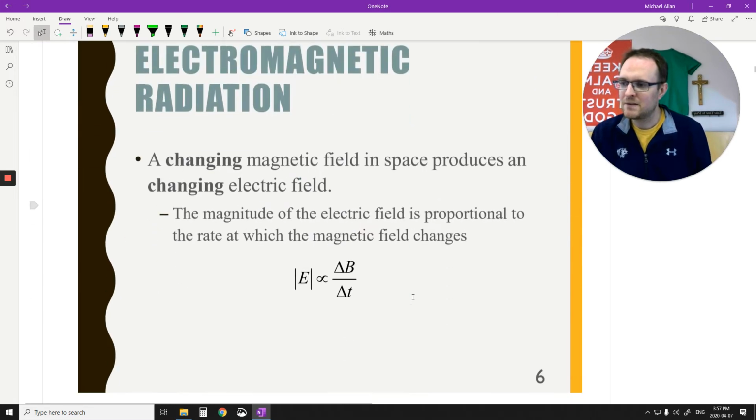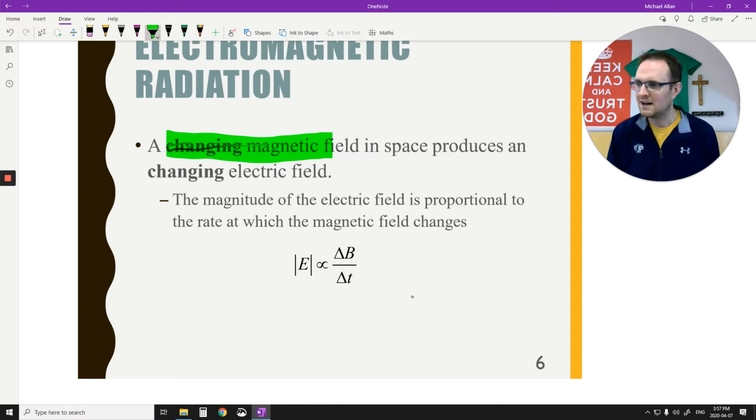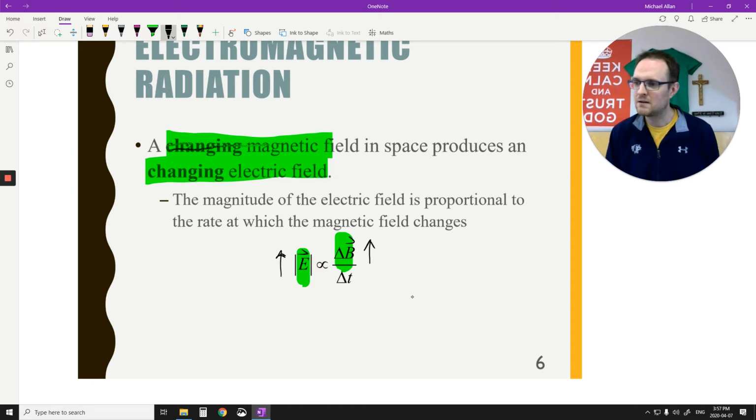If I move my charge, so my field is now changing, I produce this nice little concentric circle magnetic field. Then he said, okay, now what if I change this magnetic field? If I change the magnetic field, I can change my electric field. So my magnetic field changes, my electric field also changes. If my magnetic field goes up, then my electric field goes up. And this is essentially what they're saying about the generator effect. If I move a wire in a magnetic field, the magnetic field is changing around that wire, and the electric field changes, and a current is produced.